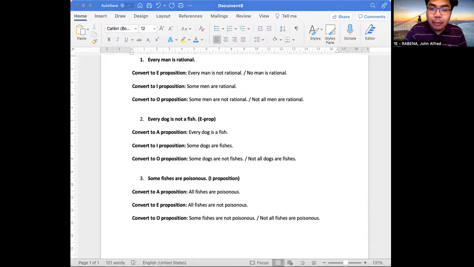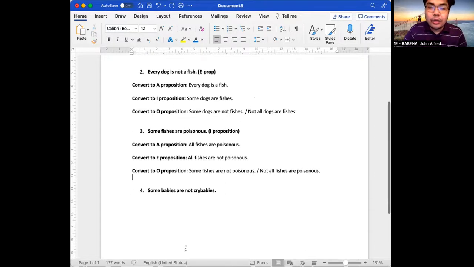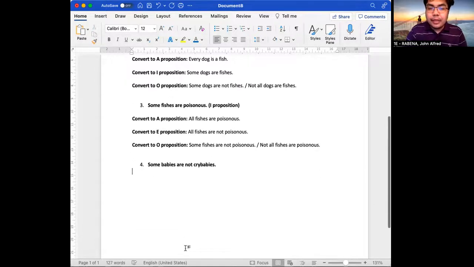Okay, and last example in the PowerPoint, some babies are not crybabies. So here we have a particular quantity, that is, some babies, and then we have a negative quality, that is, we use the words are not. So this type of proposition is an O proposition because it has a particular quantity and a negative quality.